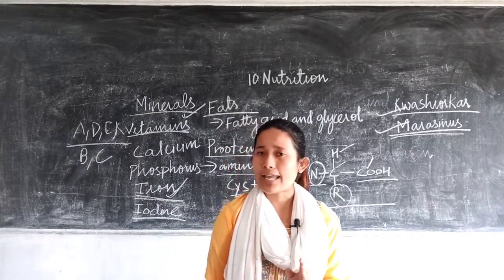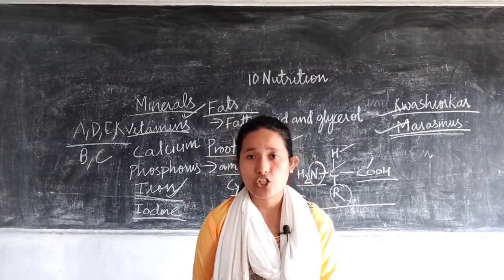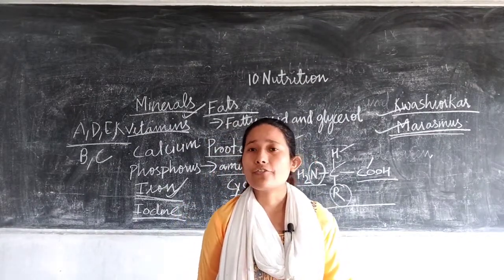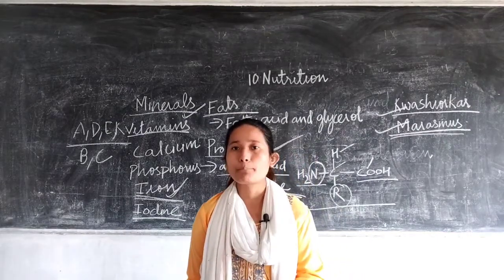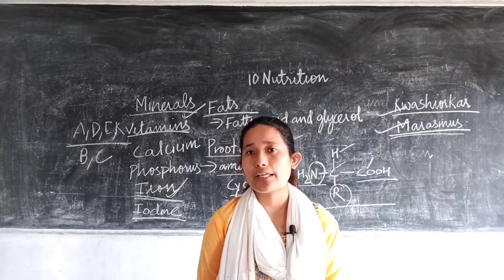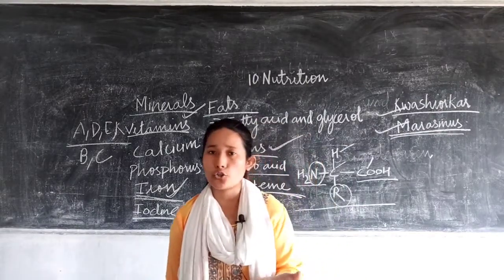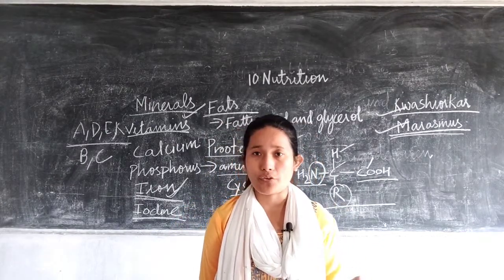Now, a balanced diet differs with age, gender, and the kind of activity that a particular person is involved in. Children need more proteins as compared to adults because they are in a growth phase.